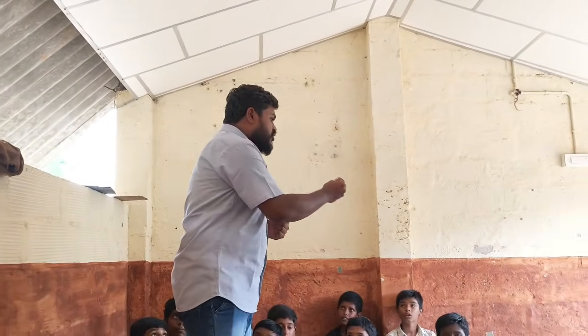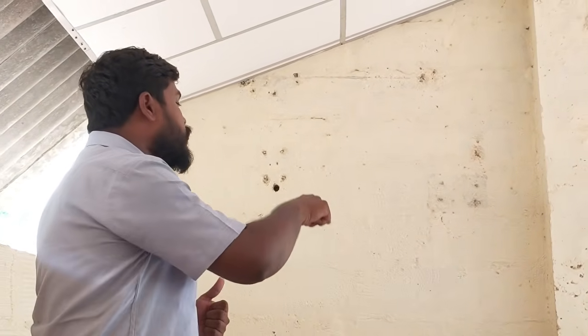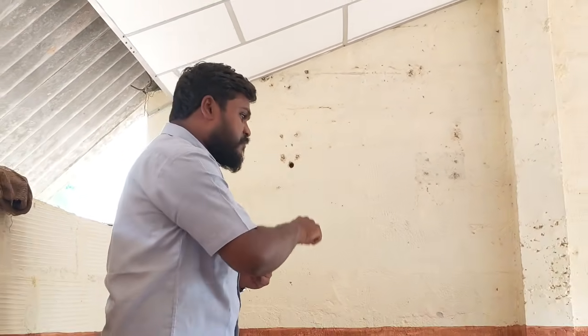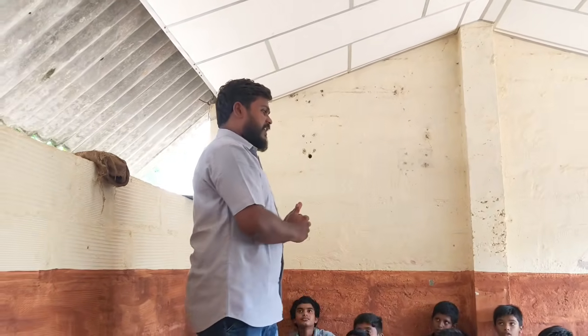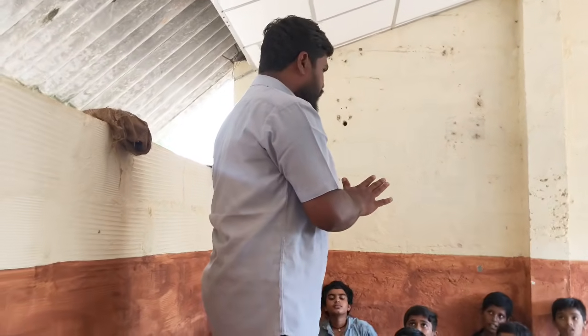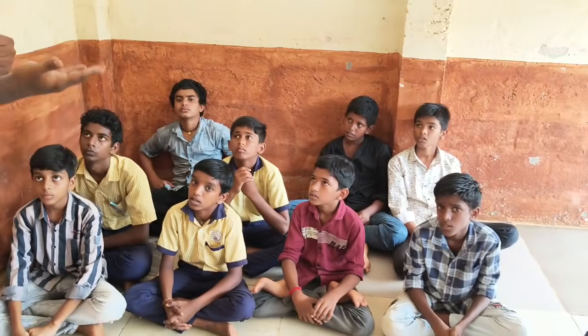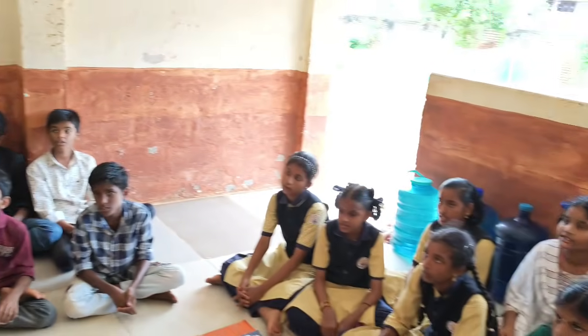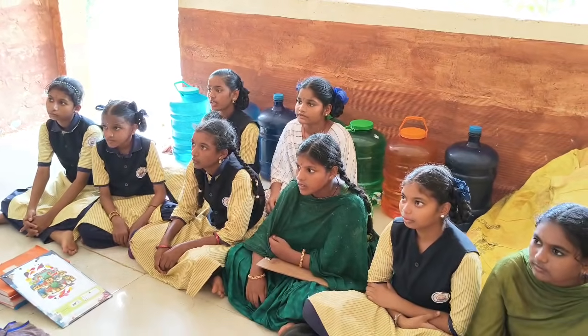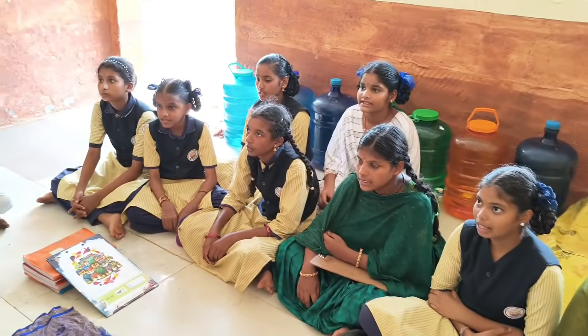From this, we observe that the friction is less on the smooth surface and the friction is more on the rough surface. Have you got it? Yes, sir. The friction is less on a smooth surface. The friction is more on a rough surface. Okay? All of you understand? Yes, sir. Thank you.